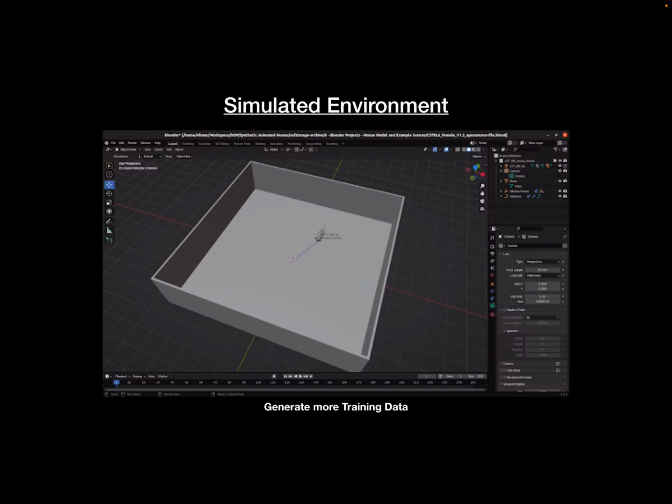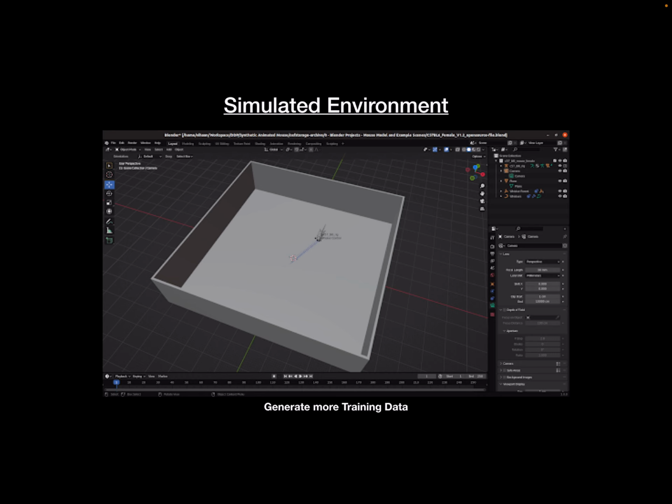That's the obvious answer. So to do that, what we did was we simulated the whole thing on Blender. Blender is basically a 3D render environment. We replicated the whole JAX environment, whatever environment they took videos in, on Blender, and fortunately we were able to find an open source mouse model which we can completely control, including the joints, all the way to the whiskers. He has so much control, and we can place it wherever we want.